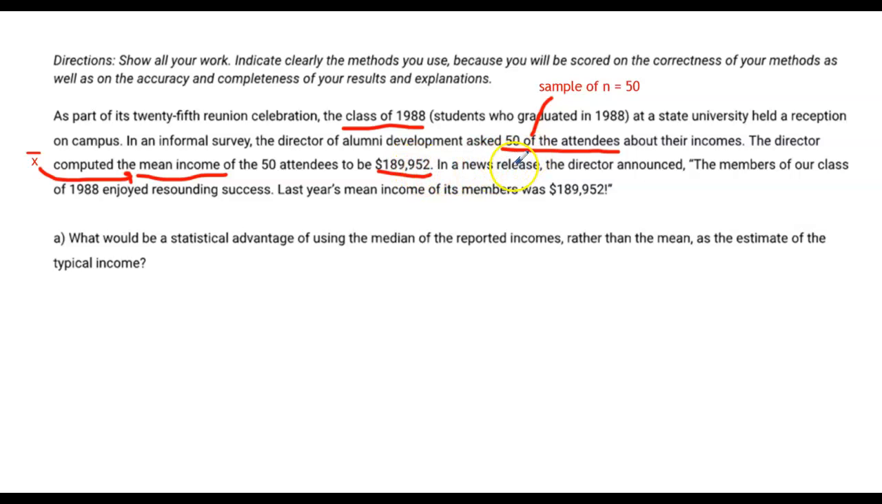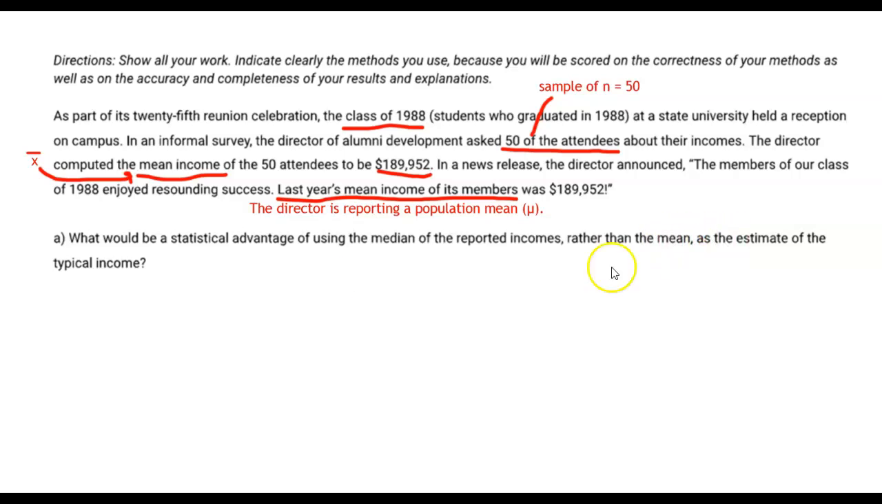Not bad. In a news release, the director announced that the members of the class of 1988 enjoyed resounding success. Last year's mean income of its members was $189,952. Now notice, he reported last year's mean income of its members. What he really probably should have reported was our sample mean of income from the sample of members that I took, because he's really reporting a population mean. So it's at least worthwhile to point out that this is a population parameter, whereas he's basing it on a sample statistic.